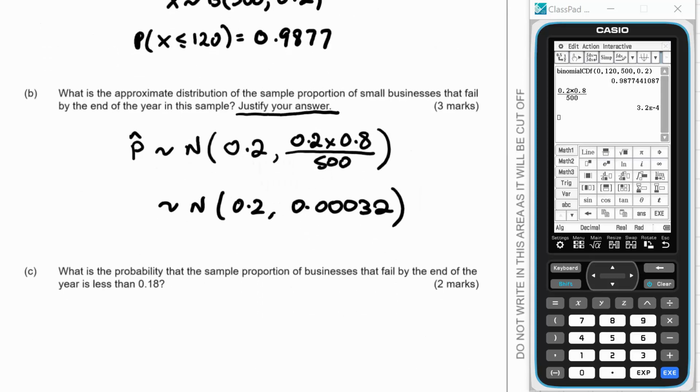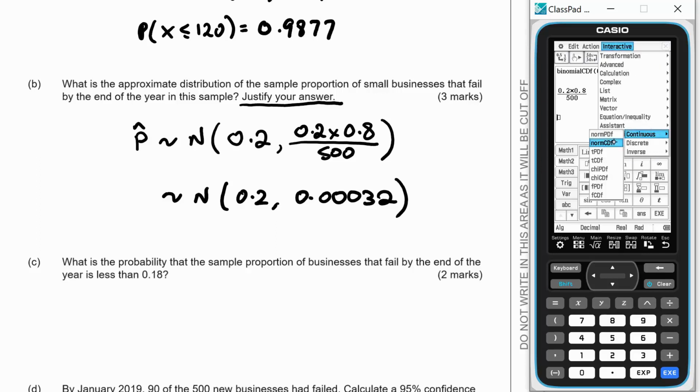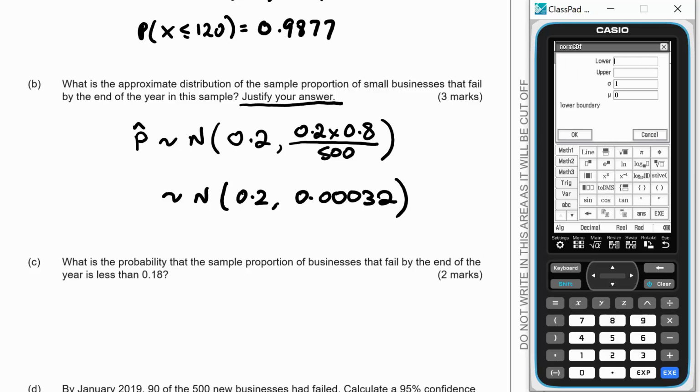So what is the probability that the sample proportion of businesses that fail by the end of the year is less than 0.18? So we're going for a normal CDF here with a lower at negative infinity and an upper of 0.18 with sigma as 0.00032.